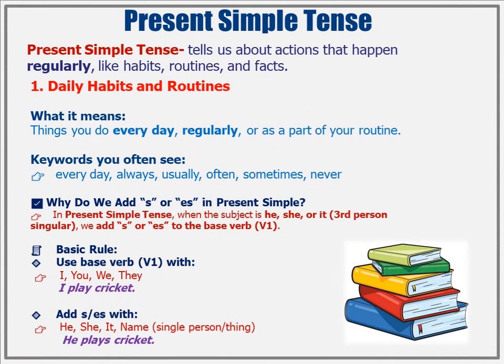Present simple tense. Present simple tense tells us about actions that happen regularly, like habits, routines, and facts. Yes, like your daily habits, your routines, and even true facts. 1. Daily habits and routines.